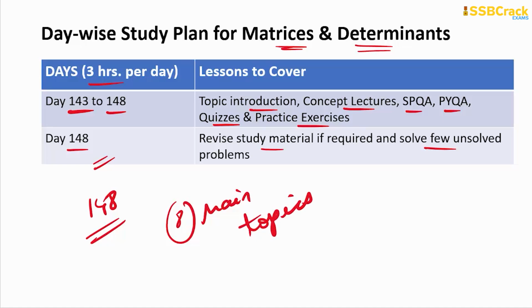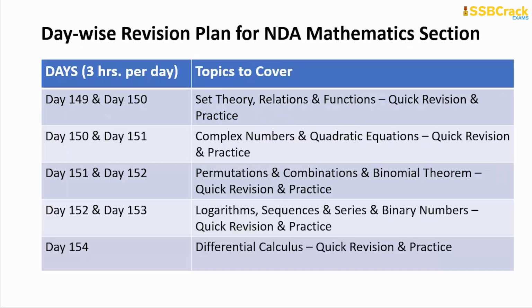But only preparing is not important. You also got parallel revision somewhere in a few days for a few of the topics. You have to do the cumulative revision as well. So here comes the most important day-wise revision plan for the NDA mathematics section that starts from day 149 onwards. So on day 149 and 150, revise set theory, relations and functions. Just go through the study material and solve problems. So it's practice time.